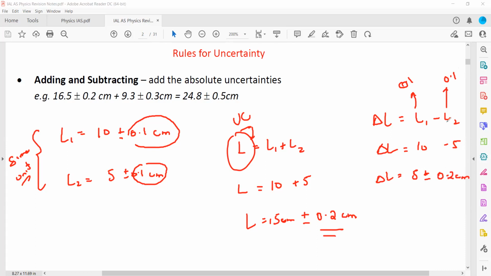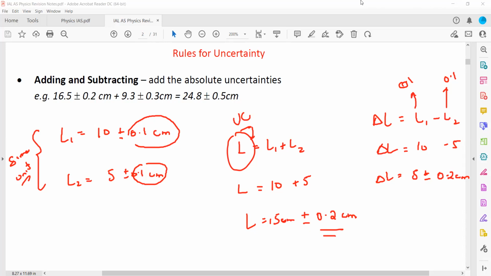So even though we get the change in length by subtraction of the two quantities, to find the uncertainty, we always add. Even if quantities are subtracted, to get the uncertainty, we always add. Is it clear?